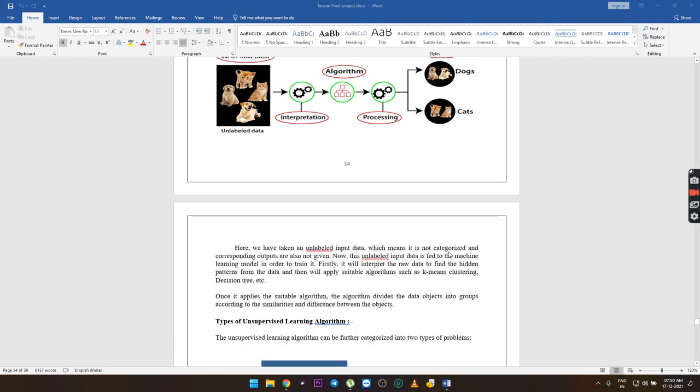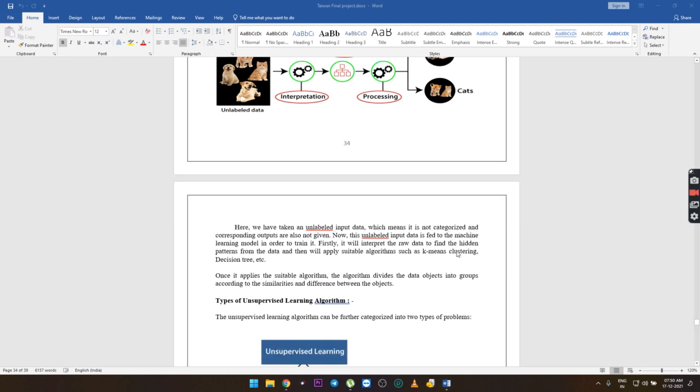Here we have taken unlabeled input data, which means it is not categorized and corresponding outputs are also not given. Now this unlabeled input data is fed to the machine learning model in order to train it.